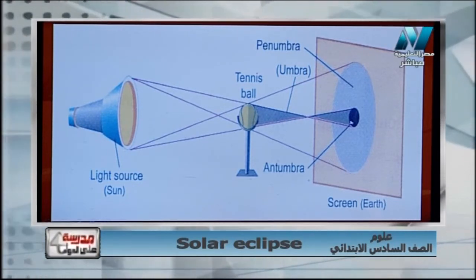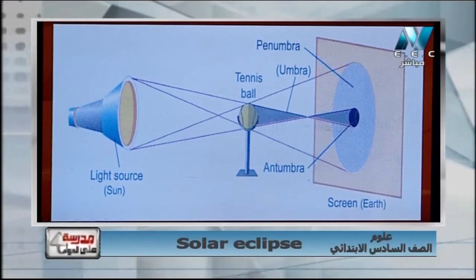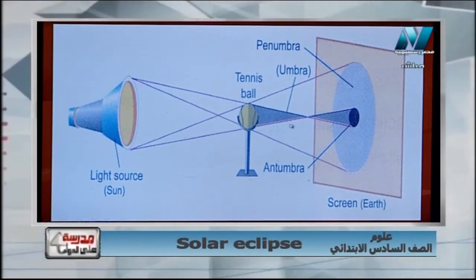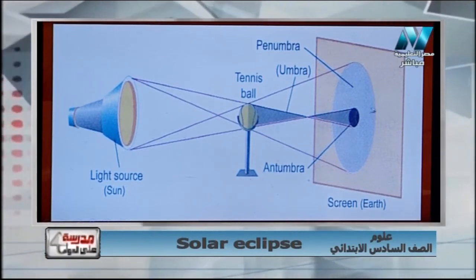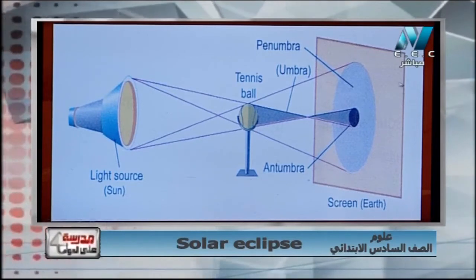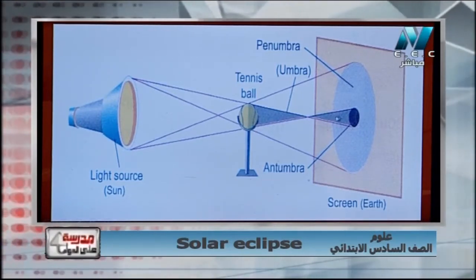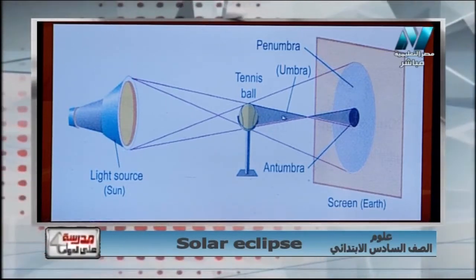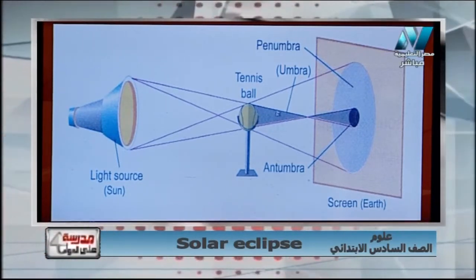It's called antumbra. Umbra, antumbra, penumbra, and this is lighted area. Again, umbra: if the earth lies in this area, it is umbra.